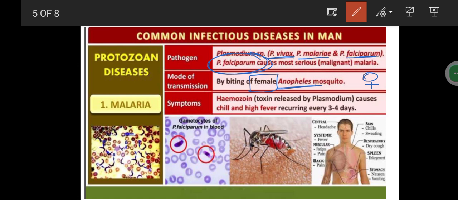What may be the symptoms of malaria? If a person is coming to the clinic or your friend is affected with malarial fever, how do you find out the friend is having malaria? It is very important that there is a particular type of symptoms, that is high fever and chills. Chills and high fever recurring every 3 to 4 days, which means intermittent fever.